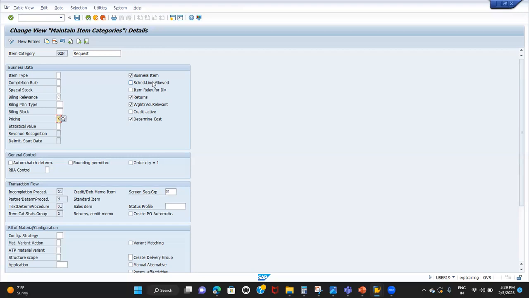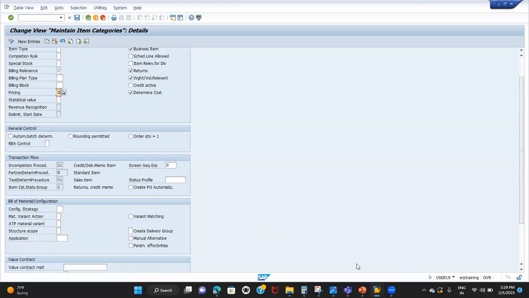Just because this schedule line checkbox is not activated, the system does not create the schedule lines while creating the credit memo requests. Schedule lines are not required for the credit memo request because of this setting. So these two settings are very important to remember for the item category controlling elements for the credit memo request. Right? So this is about the credit memo request.